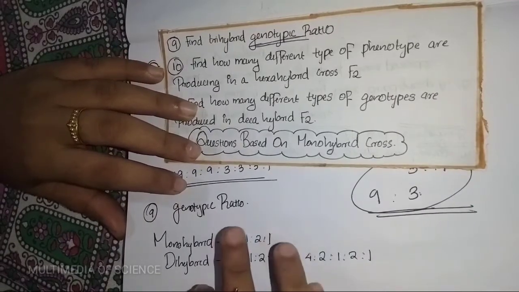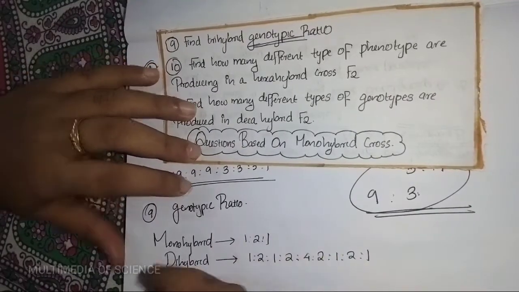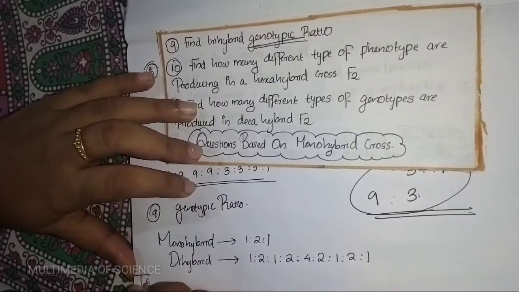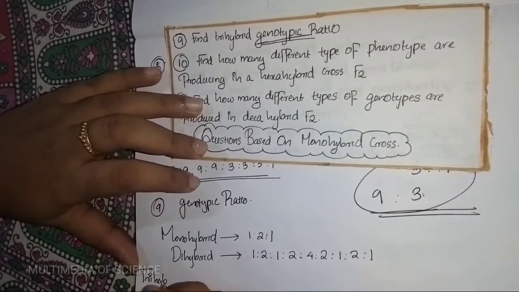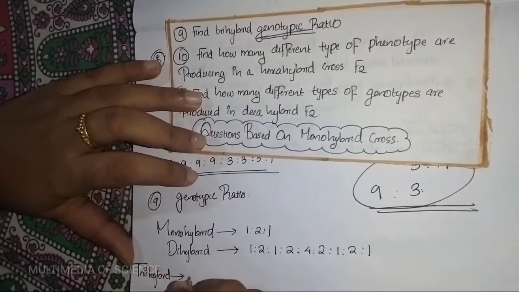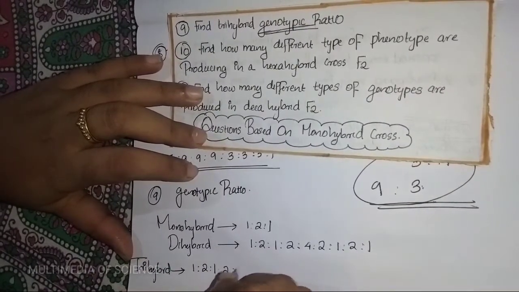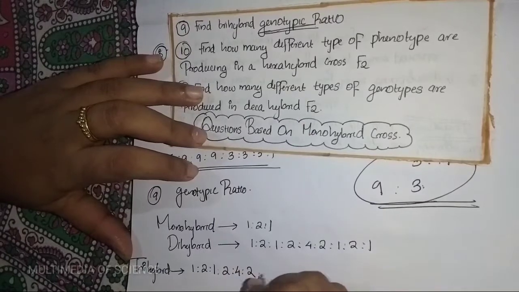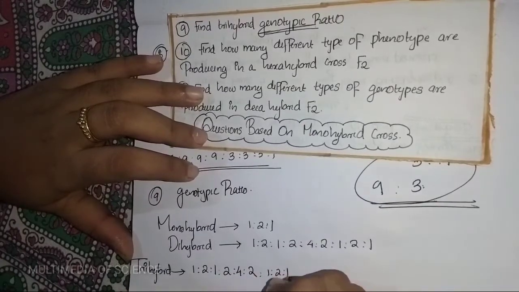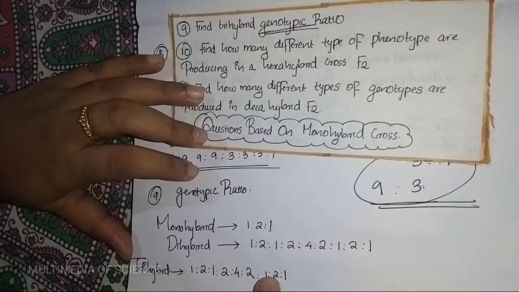Then next is the trihybrid cross. It's a long form. 1:2:1:2:2:4:2:1:2:1. Okay, the same one repeated.